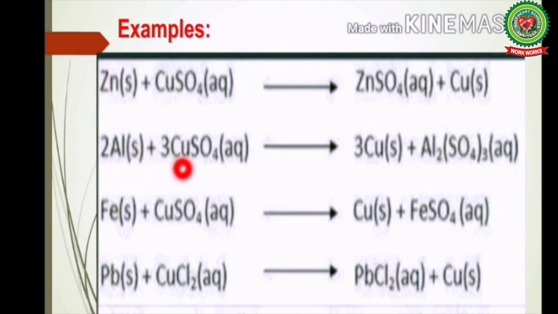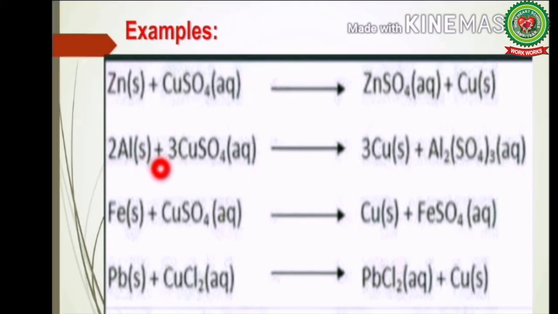Aluminium reacts with copper sulfate to form copper plus aluminium sulfate. Students, aluminium is more reactive than copper, so it displaces copper and makes a bond with sulfate and forms aluminium sulfate.